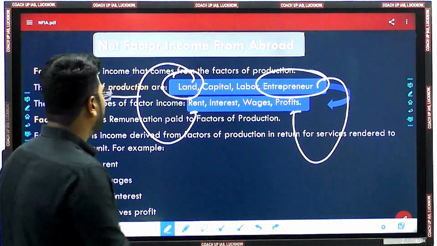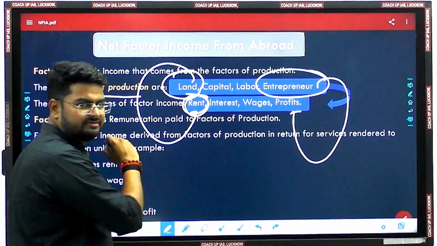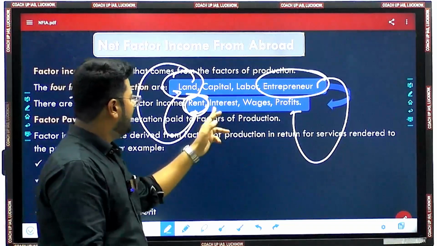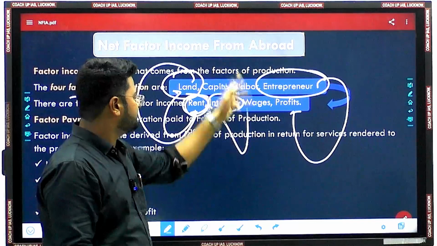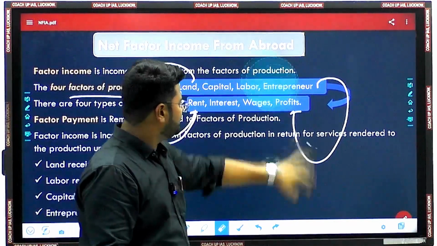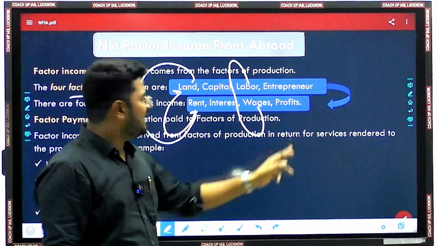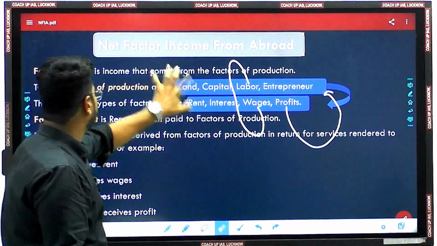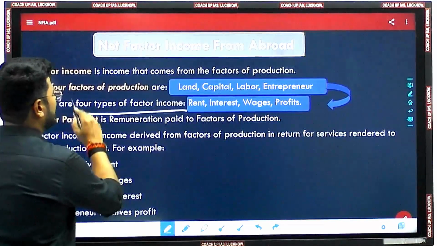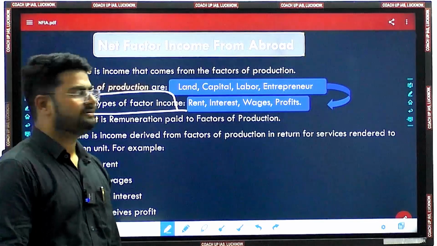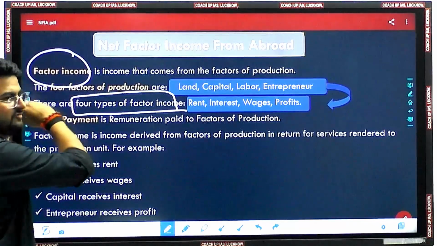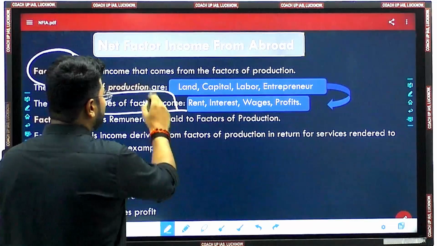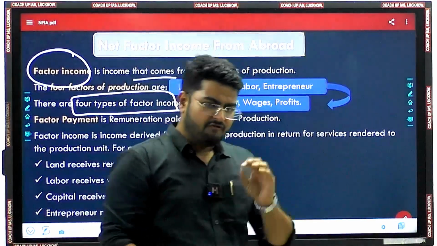Fine. So all these four incomes: income through rent, which is given to the landlord, then the interest, which is given to the financial institution, then the wages, which are given to the labor, and the remaining profit goes to the entrepreneur. So all these four types of income are termed as factor income. Fine? Yes, factor income. So factor income is basically that type of income which comes from factors of production.